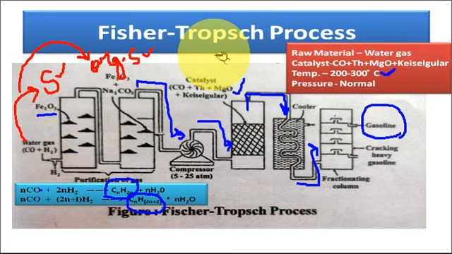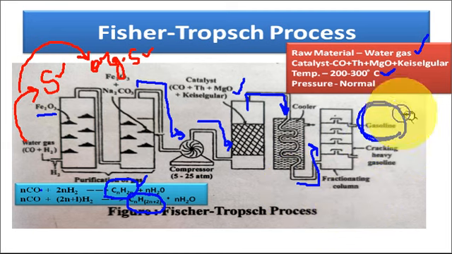So it is clear now that in the Fischer-Tropsch process, the raw material used is water gas. The components of water gas react in presence of this catalyst at 200 to 300 degrees centigrade and form various kinds of alkanes and alkenes. And then we collect the mixture of hydrocarbons in the fractional distillation chamber and collect the gasoline fraction. So that's all for the Fischer-Tropsch process.